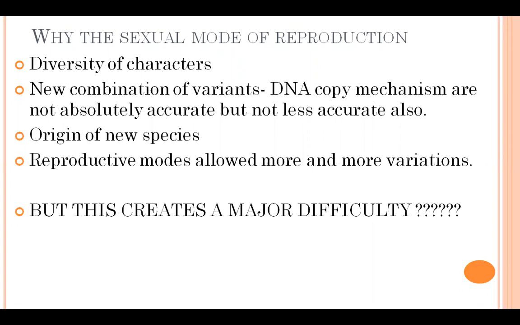Then in the second paragraph they are saying that we can have new combinations of variants. How? They say that I told you the DNA copying mechanism is not absolutely accurate, but it is not a very fast process. Now we resemble our parents, we look like our parents. It is not that we look completely different and some new character is coming in us, that is not there. But every time the DNA is copied, some errors are there which are not always expressed in the new offspring. It is not necessary that if a defect has come in your gene, it will be expressed or not.